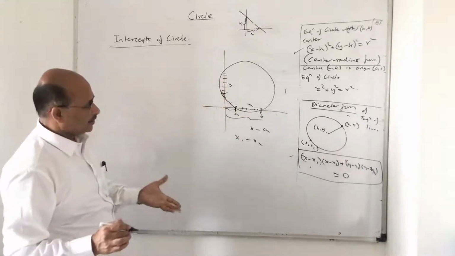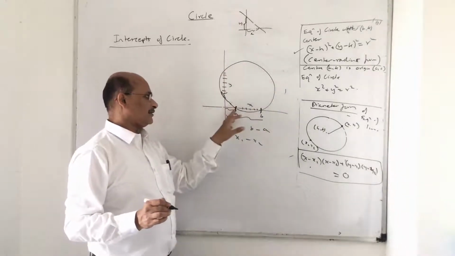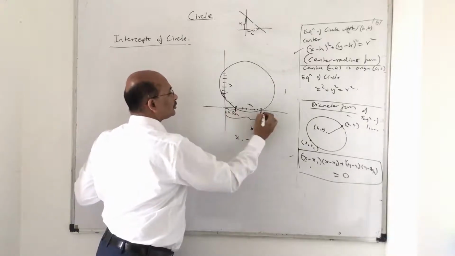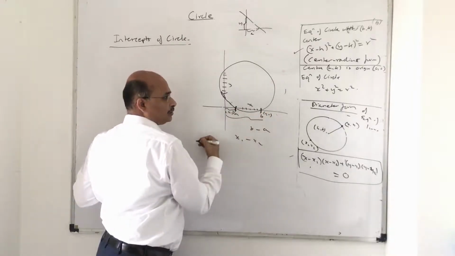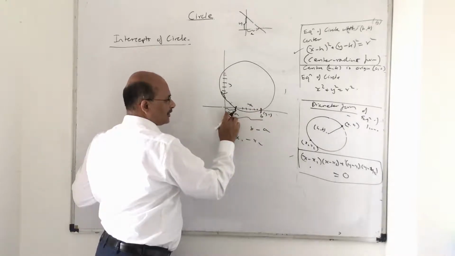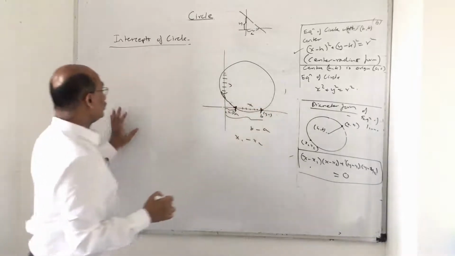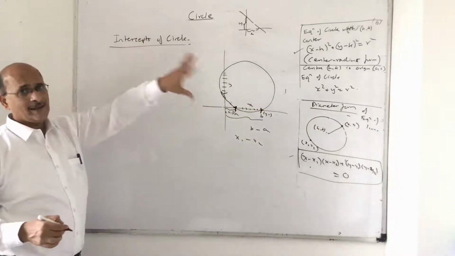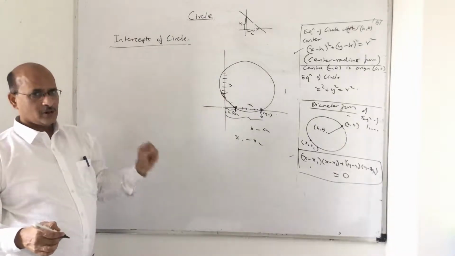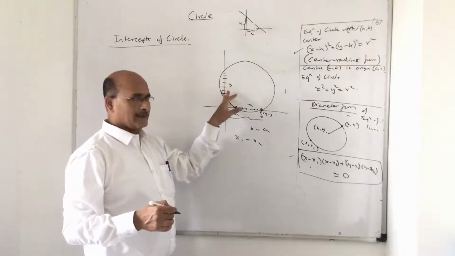Then how do I get it? Please remember, when the circle cuts the x-axis, the coordinate is definitely x comma 0, here x1 comma 0, because the x value is different, but the y coordinate will be 0. So whenever you want to find the intercept made by the circle without drawing, put x as 0 and you will get the y values.